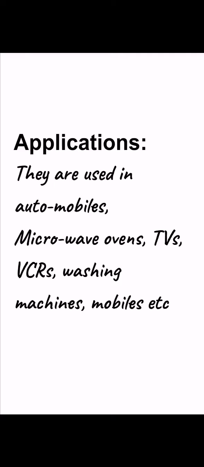Now your second question should be, where do you find them? The answer is that they are everywhere. Some important products where one is sure to find them include automobiles, microwave ovens, TVs, VCRs, digital cameras, washing machines, mobile phones, etc. They are hidden inside almost every device.